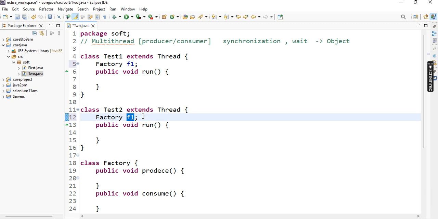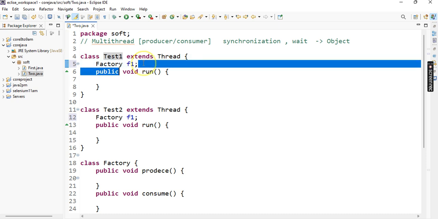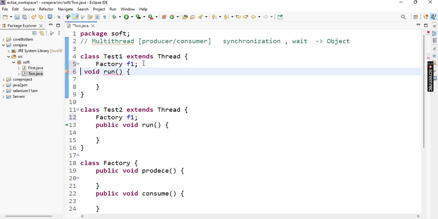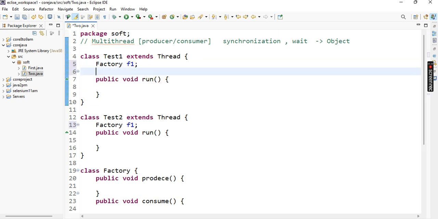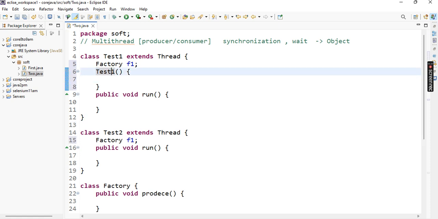How to access? Through the constructor. Yes, you can access it through the constructor. First of all, how to define the constructor? Using the class name. For suppose, this is a one class constructor.